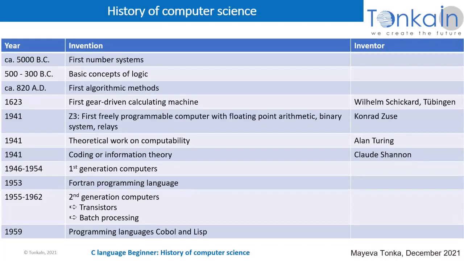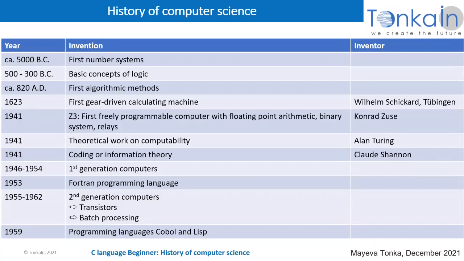And 5 years later, the first generation computers were invented, and they worked on it for 8 years, sorry. And in 1953, the first programming language was invented. It is called Fortran. 2 years later, the second generation computer was invented, and they worked on it for 7 years. And this time we already have transistors and batch processing.